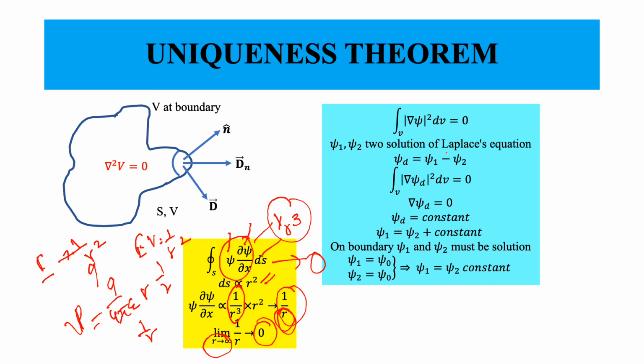Now let us say psi 1 and psi 2 are two solutions of the Laplace equation which we have found by two different methods. For example, psi 1 was found by one student and psi 2 was found by another student. Now because of the linearity of the Laplace equation, the difference between psi 1 and psi 2, which we will call psi d, is also a solution of the Laplace equation.